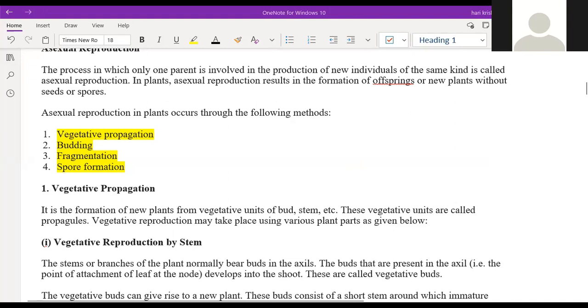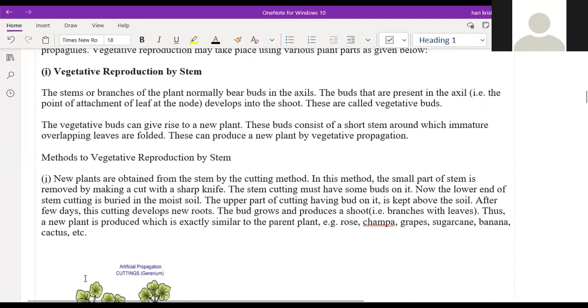Okay. So in asexual reproduction, we have a total of 4 methods. The first one is vegetative propagation. The second one is budding. The third one is fragmentation. And the fourth one is spore formation. Again, in the first one we have a subclassification: propagation with the help of the stem,